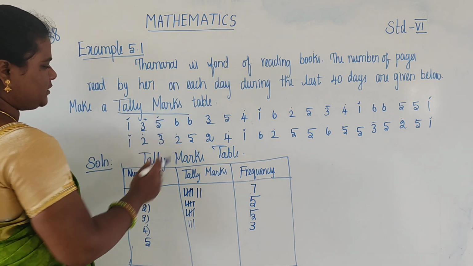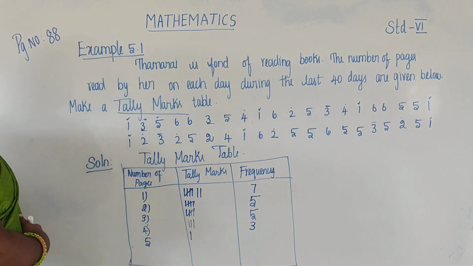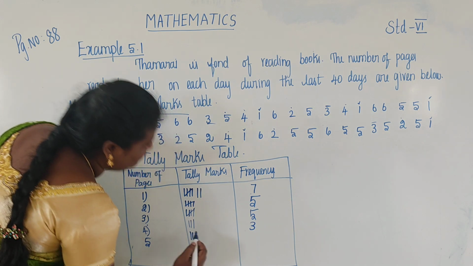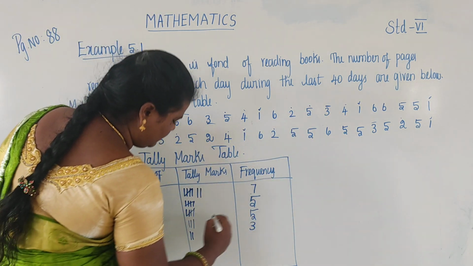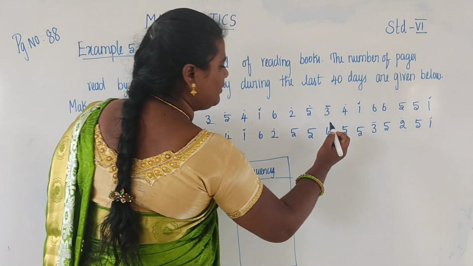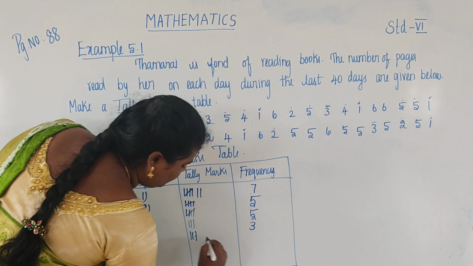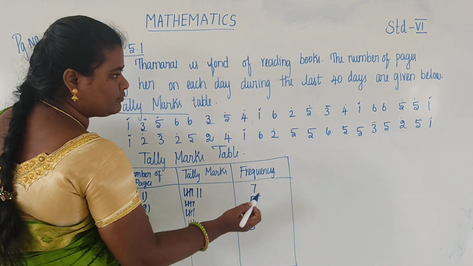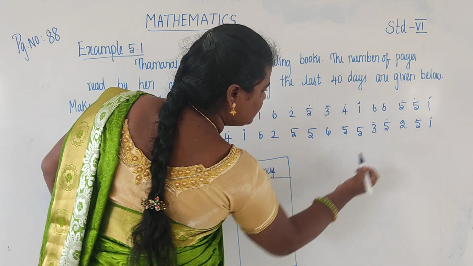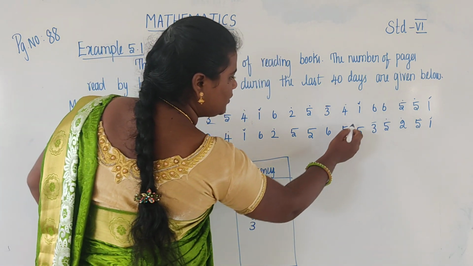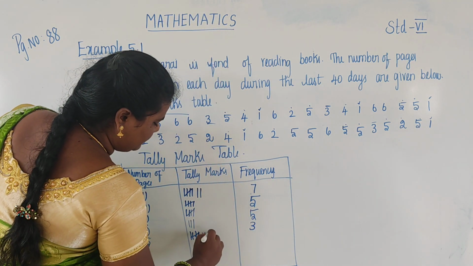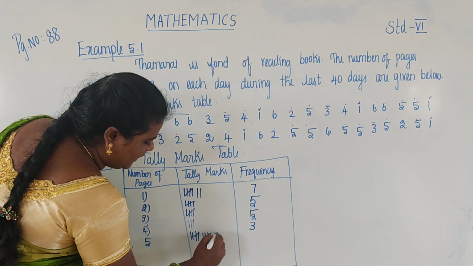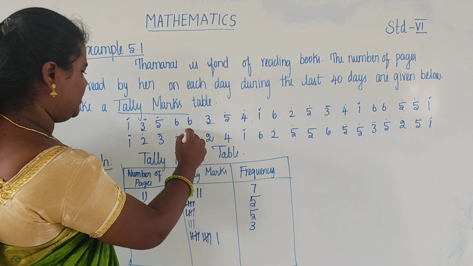And fifth, number of pages 5. Here we draw tally marks: 2 times vertical, then slant, and so on.